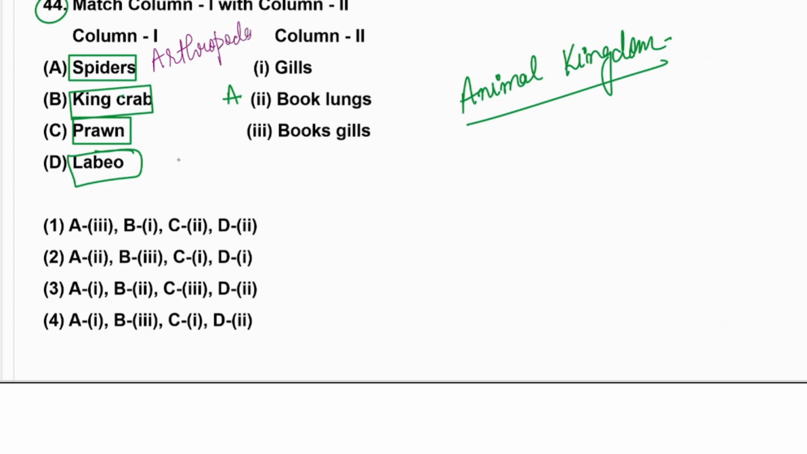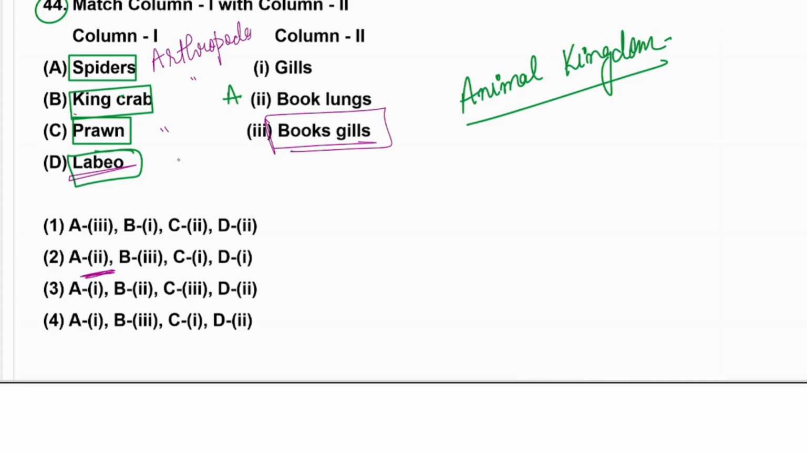King crab is also from Arthropoda. This is also from Arthropoda. Labeo rohita would be from Osteichthyes. Okay, so here let us see that king crab is having what? A2 we have seen, A2 given only in the one option. B is king crab. King crab is again book lungs, book gills.